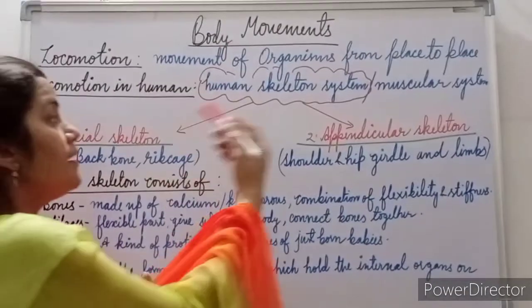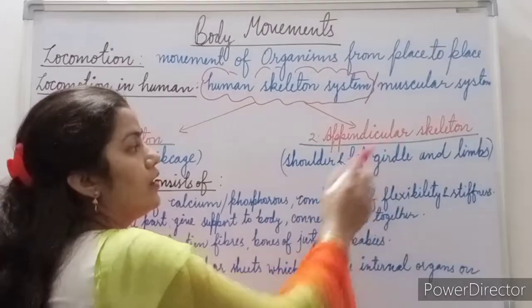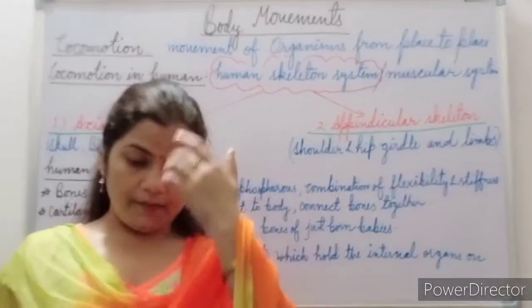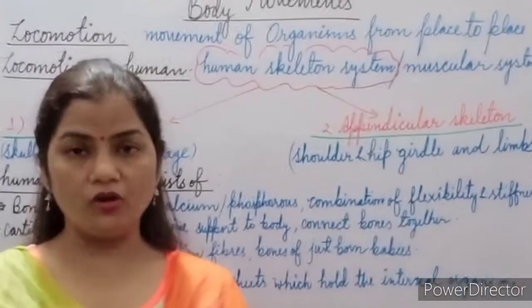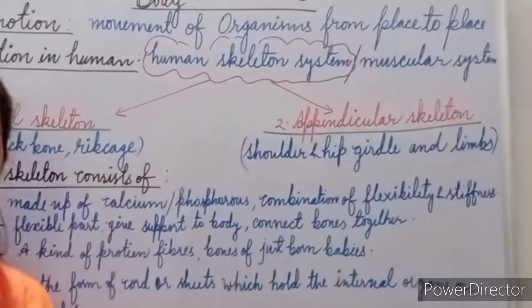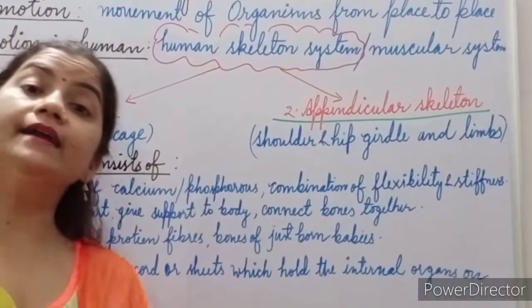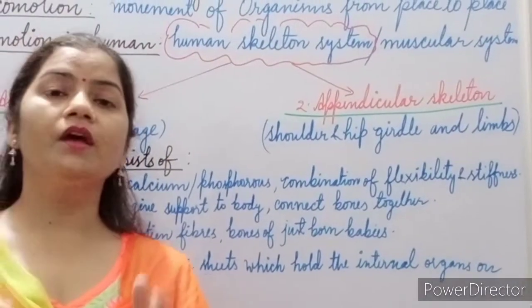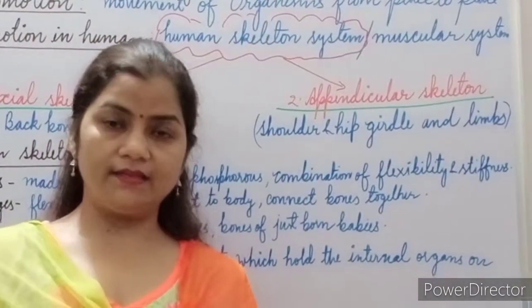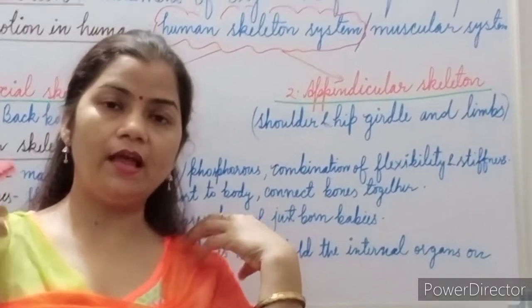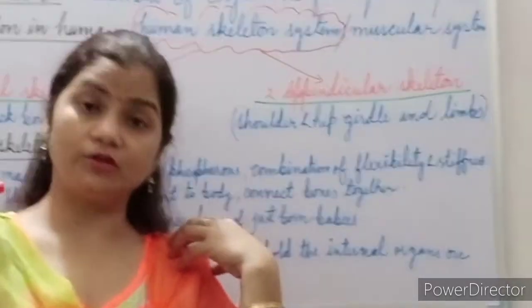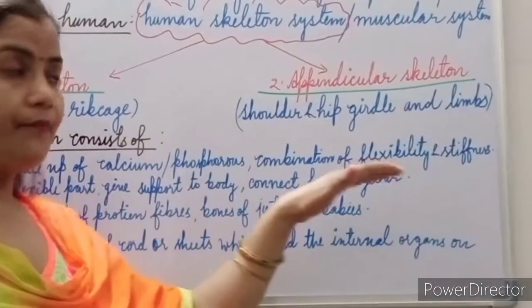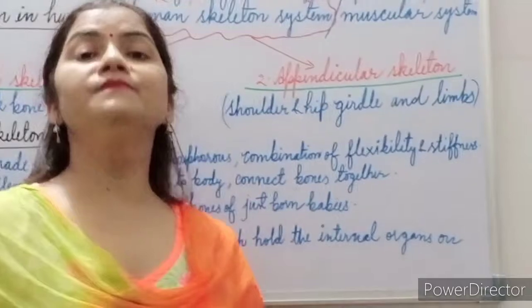The second part of the human skeletal system is called the appendicular skeletal system. Once we have studied the central axis part of the skeletal system, the next thing we are to study is the sides of the skeleton. So it includes the girdles of the body. Basically two girdles are there in the system. The first is the shoulder girdle, which we also call the pectoral girdle. And the next is the hip girdle. So two girdles are there, and with these two girdles the limbs are joined.